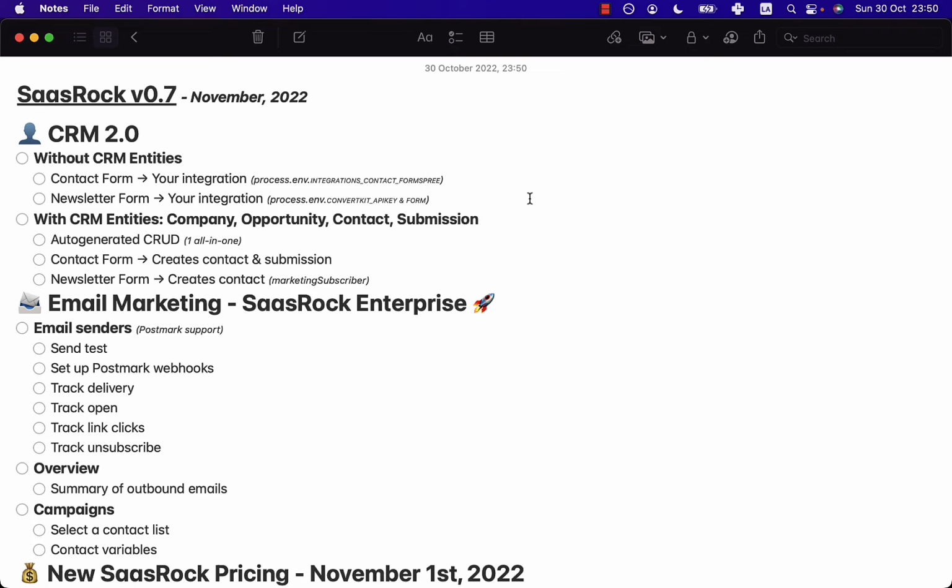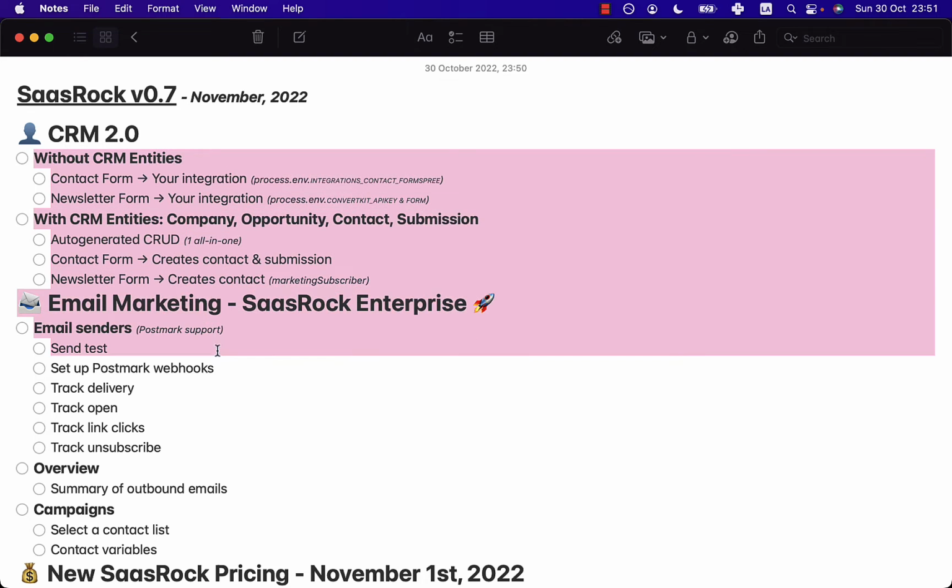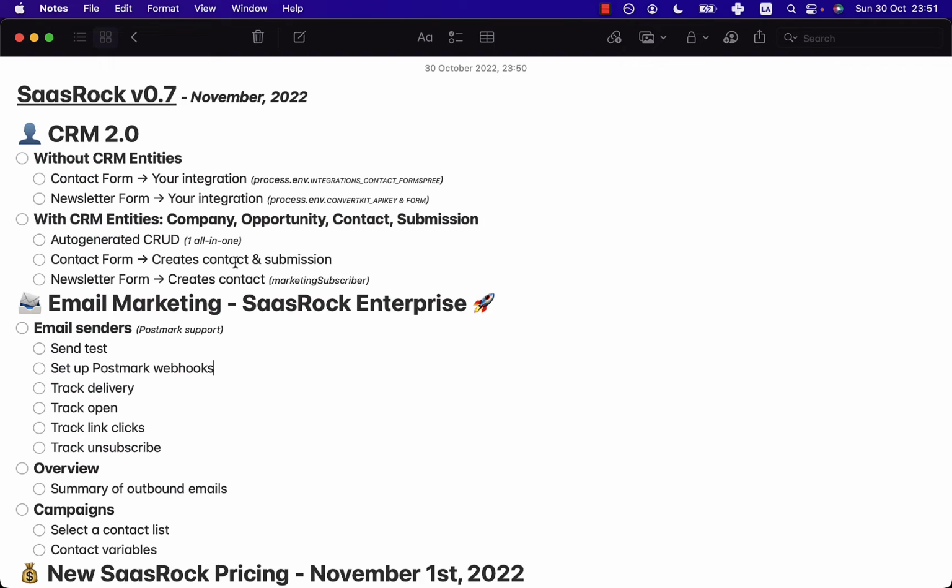Hey guys, SaasRock 0.7 is finally ready, and it brings two new modules, which are the CRM 2.0 and email marketing for SaasRock Enterprise subscribers. So I'm going to go through each one of these steps so I can show you what the application can do now. Starting with the CRM, let's try how it looks without the CRM entities.